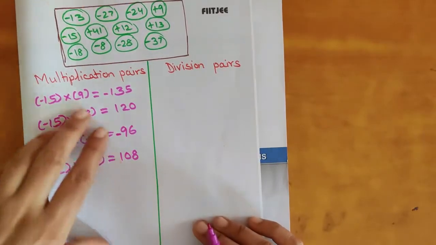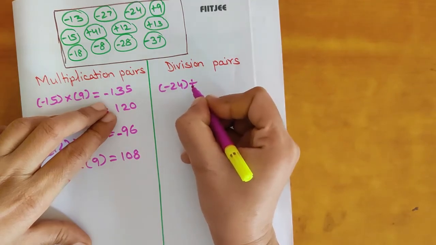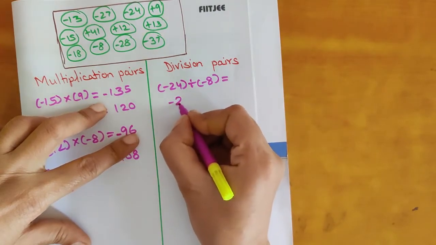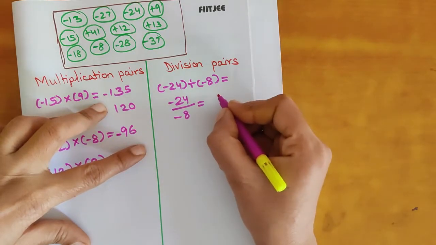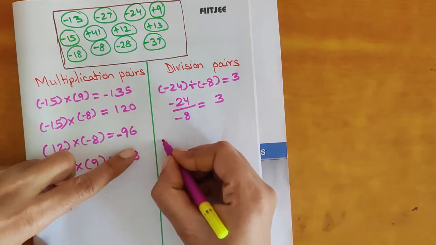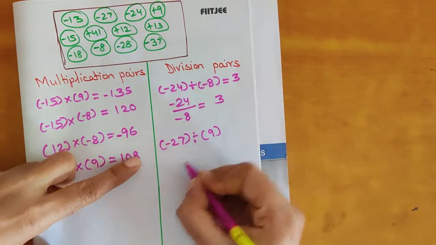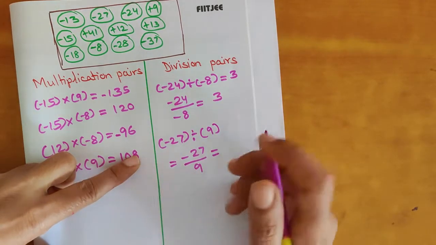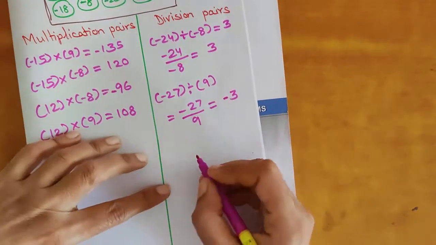Now we will do the division pairs. So I am taking negative 24 divided by negative 8. Okay, so negative 24 divided by negative 8. So negative, negative, the sign will be positive. So 8 3s are 24. So answer is 3. Next number, if I am taking negative 27 divided by 9. So here negative 27 divided by 9. So negative number divided by positive, the sign will be negative, and 9 3s are 27. So our answer is negative 3.